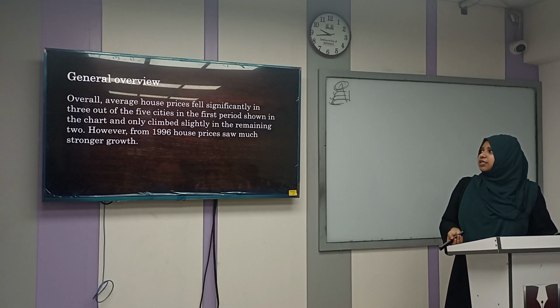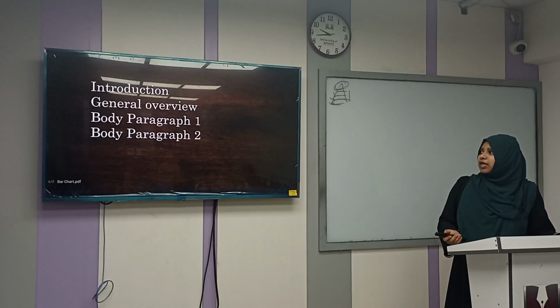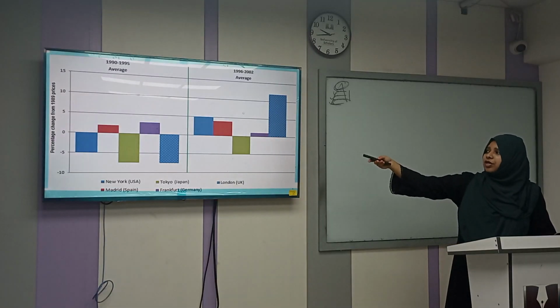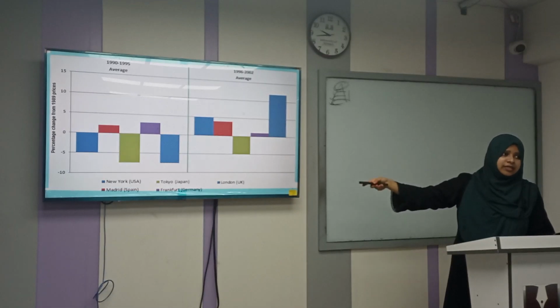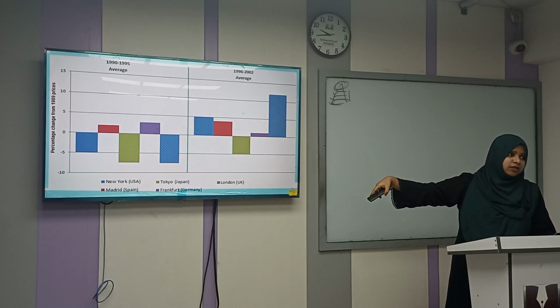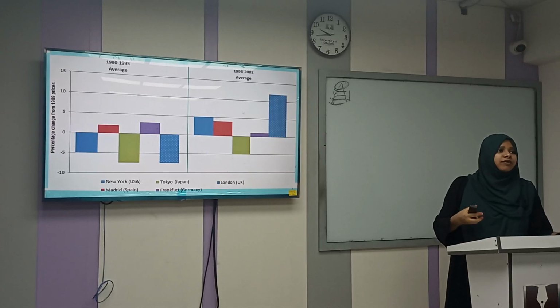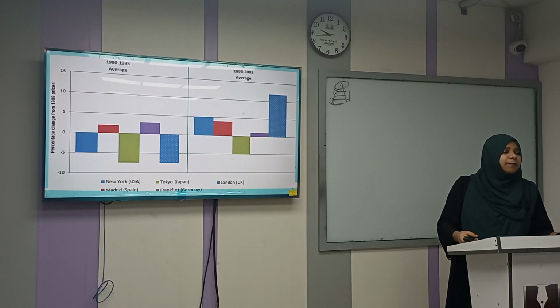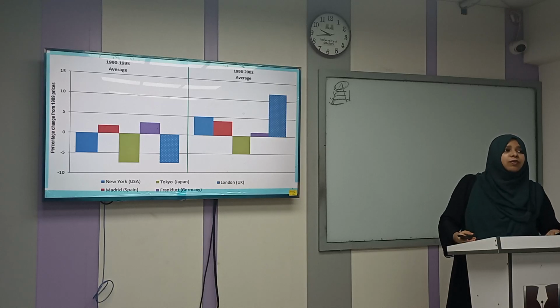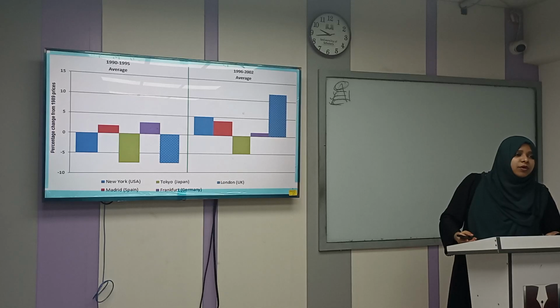Overall average house prices fell significantly in 3 out of 5 cities in the first period. So they are saying that in the first period, the price went down in 3 out of 5 cities. Okay, and the rest too, they are having a ceiling or a very small increase. Mention the body in the summary. Mention the what? Body. Body.